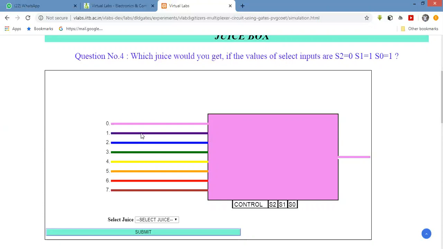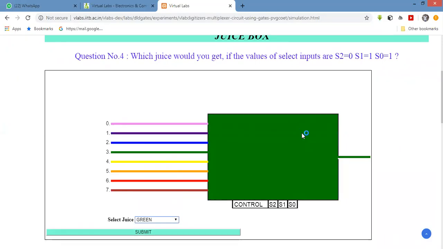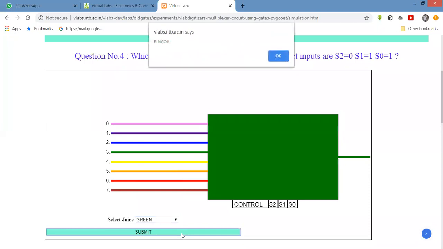If select lines are 0, 0, 1, it is a 1. If select lines are 0, 1, 0, it is a 2. If select lines are 0, 1, 1, it is a 3. So for this select line combination, 0, 1, 1, you will get green juice. Green color. Submit this answer. Yes, it is correct.